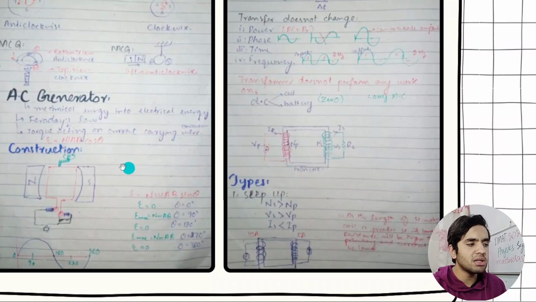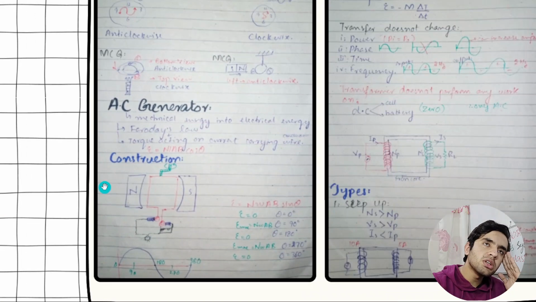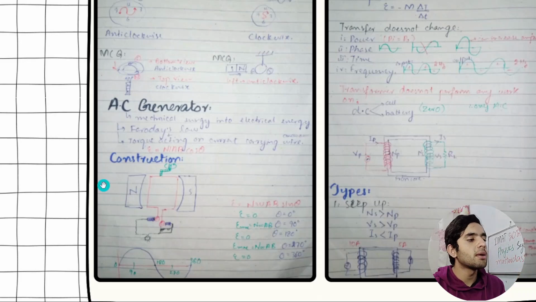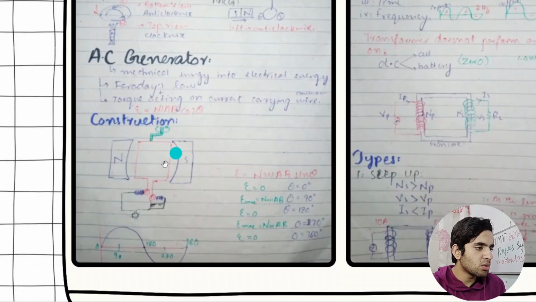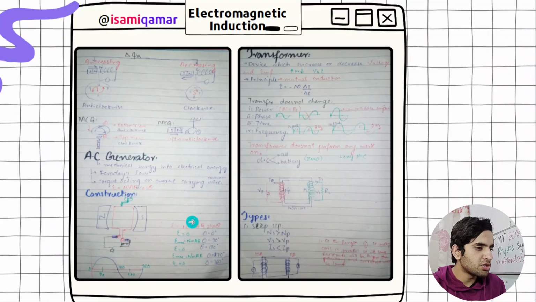Transformer, I think, does the question appear in IMAT or no? That was, I think, in past papers. What rings are used in an AC generator? Slip rings, split rings, all this. So here we have got, I think, split rings. Yeah, slip rings, split rings. I don't remember. Just look at these. I think I did not mention it here.